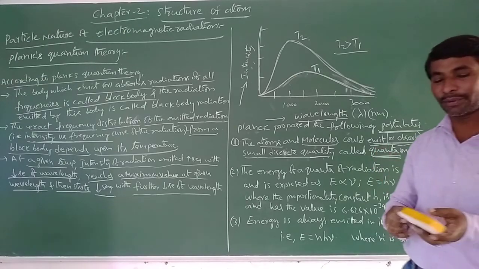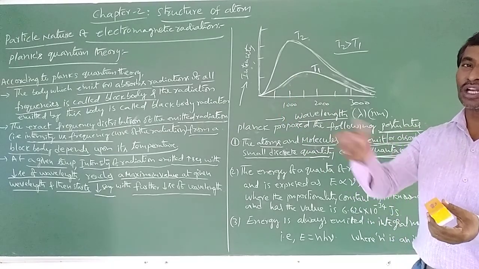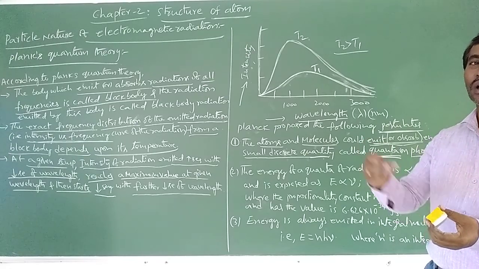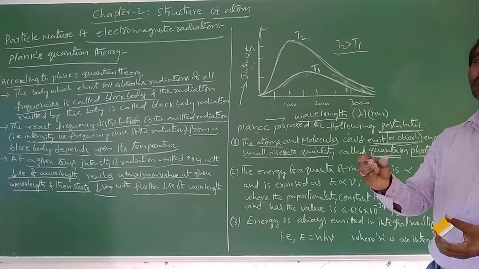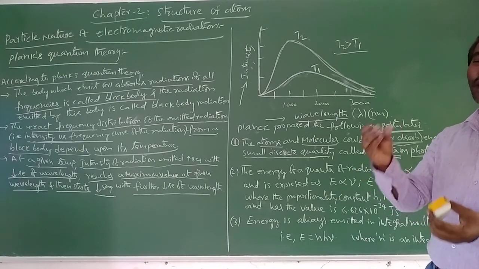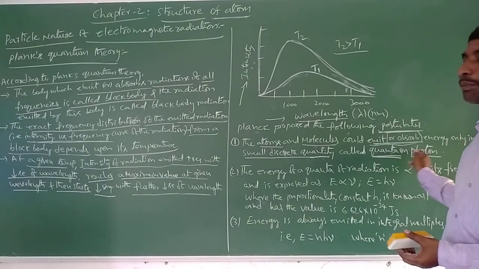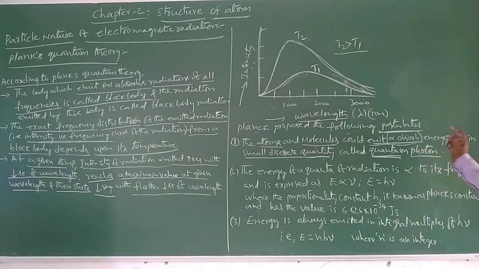So whatever it may be, the emitted or absorbed radiation has small discrete energy packets. These packets are called quanta or photon.